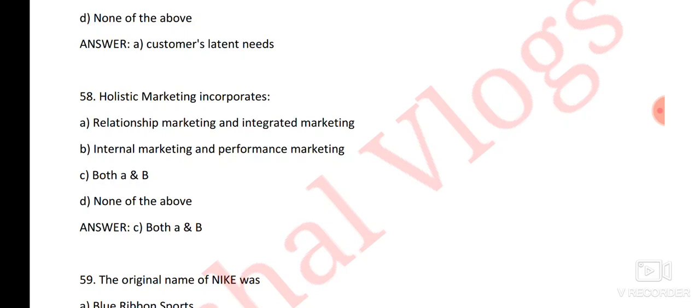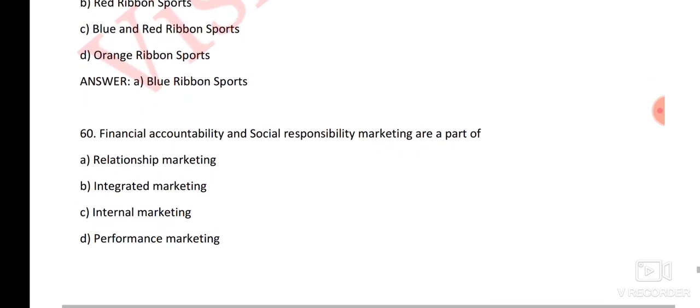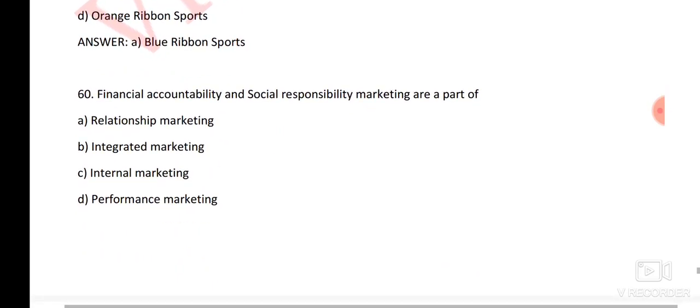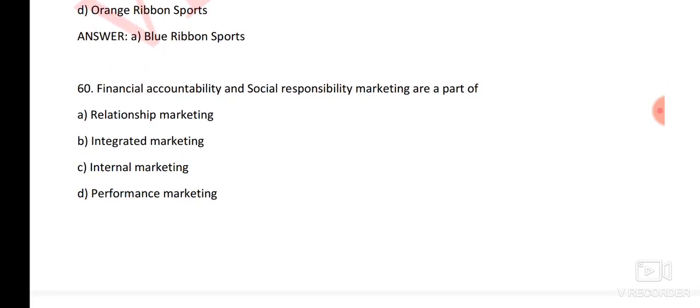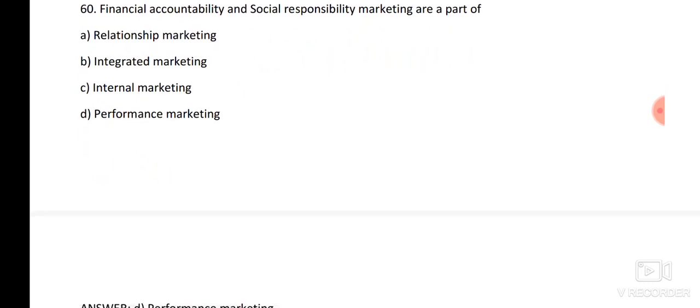That means relationship marketing and integrated marketing, and integral marketing and performance marketing. Next question, the original name of Nike was, here the right answer is a Blue Ribbon Sports. Next question, financial accountability and social responsibility marketing are a part of which marketing?